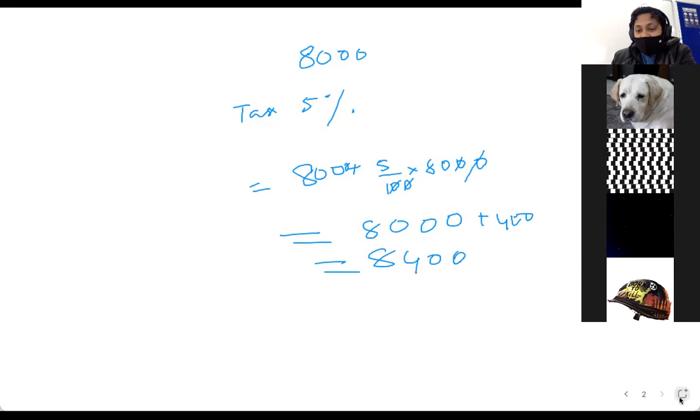Now, in the next bit, let's say you have an object which is costing you 14,000 rupees. Let's say it's a TV. 14,000 rupees is what the MRP is, maximum retail price.